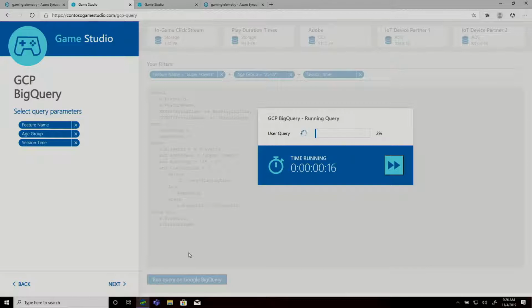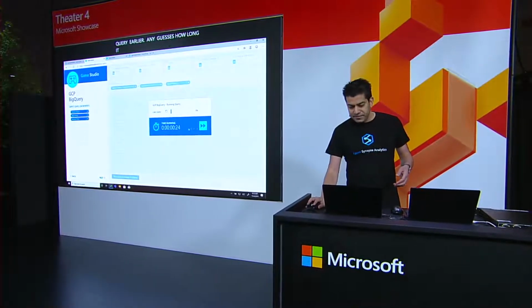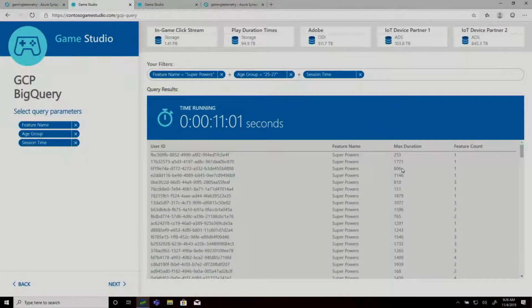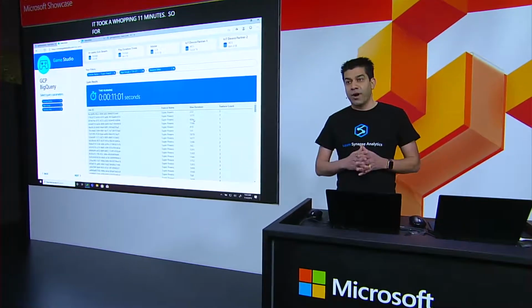Any guesses on how long it took Google's BigQuery to complete the same query? 2 minutes? 5 minutes? 8 minutes, maybe? Let's take a look. It took a whopping 11 minutes. So for this complicated query, Synapse is 75 times faster than Google's BigQuery.